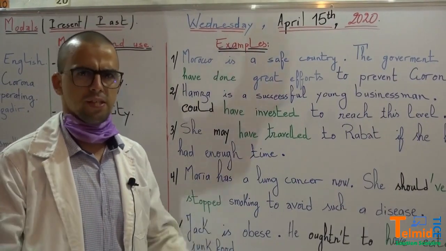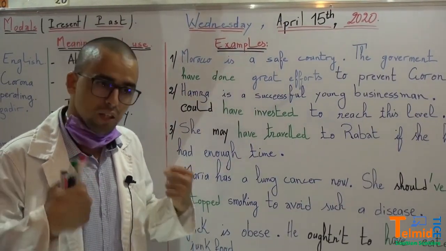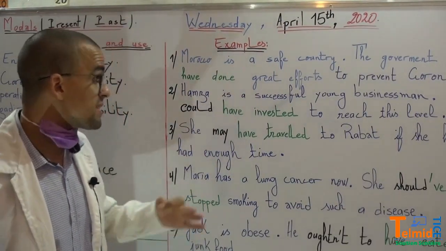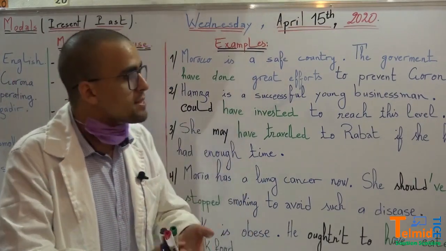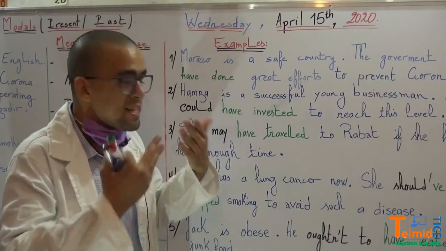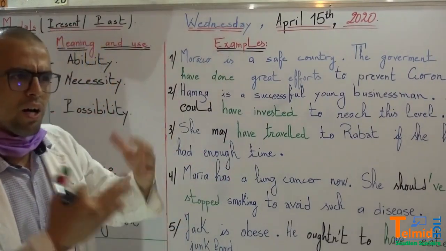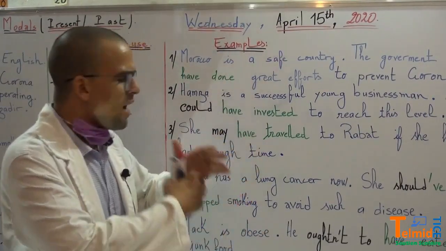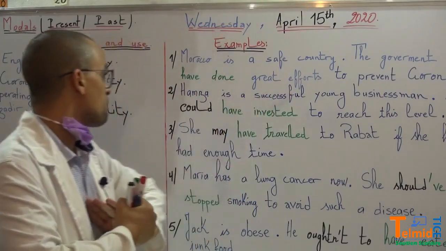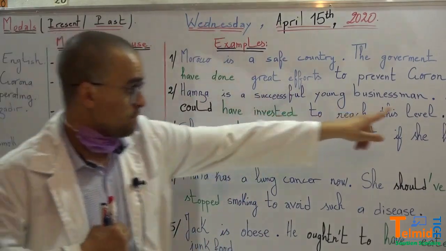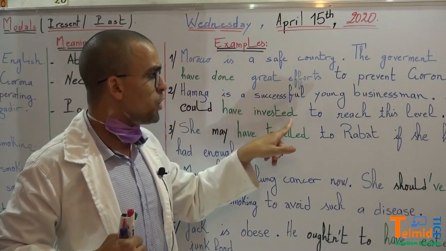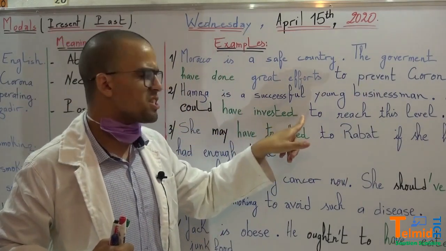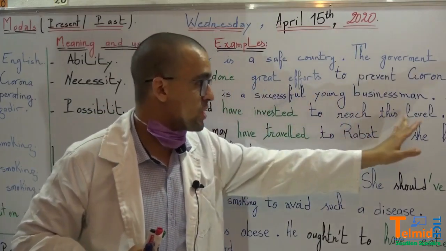Good. So in the second example, Hamza is a successful young businessman. He is so successful. He's making a lot of success as a businessman. He has a company, and he has a car, he has a house, he has a lot of things. So he's so successful. This Hamza could have invested a lot to reach this level.